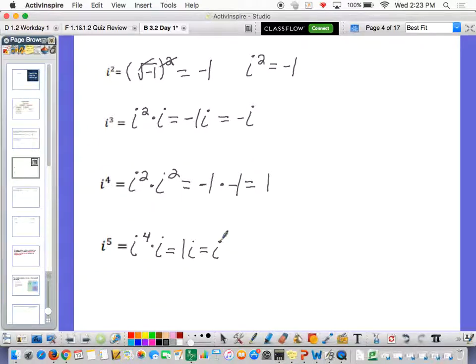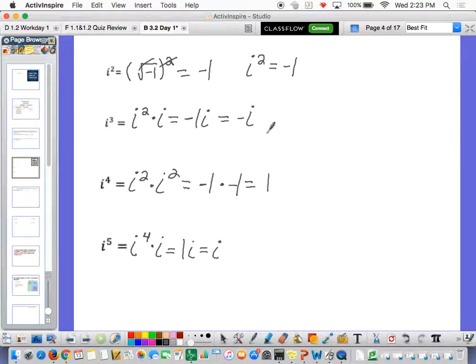Okay? So i to the 5th is i. If you were to take i to the 6th, it would come back and be negative 1. And then i to the 7th would be negative i. And then i to the 8th would be 1. And if you worked through that, it's just going to cycle through those 4. And you can do that if you feel like it, or if you're already bored from my voice, you can just take my word for it.